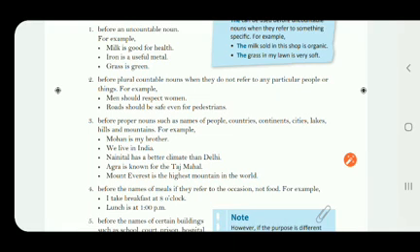Third point, before proper nouns. Proper noun, you all know it. Proper nouns means the name of a special person, country, continent, cities, lakes, hills and mountains. So a proper noun is the name of specific things.